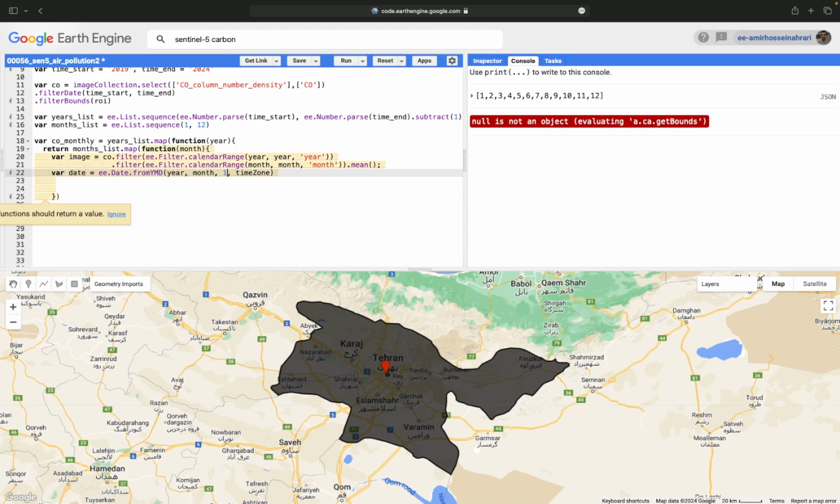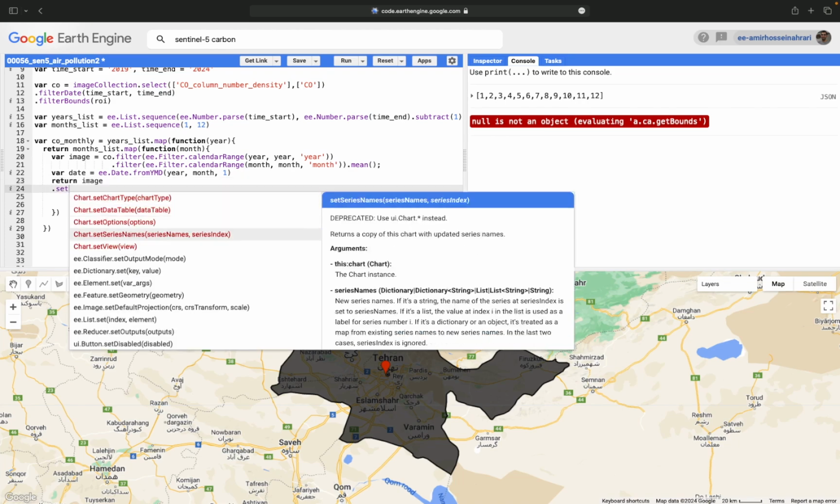You can set number 1 and remove the rest of the arguments. So the function returns the average monthly image with a new system time start.